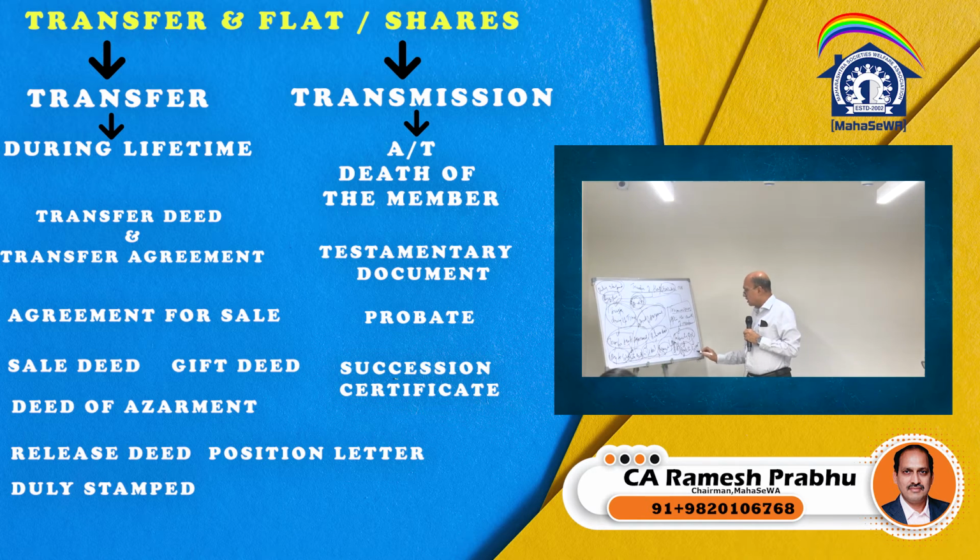Now what is succession certificate? Succession certificate is normally obtained for the movable properties. What is movable property? Movable property means securities, shares and other things. In case there is, in the will, movable as well as immovable property, both are there, then we can obtain a succession certificate.